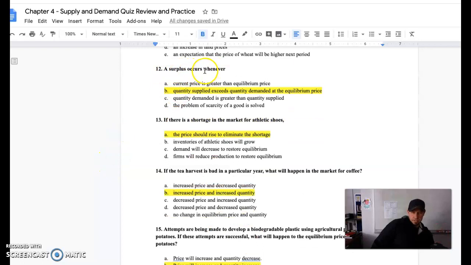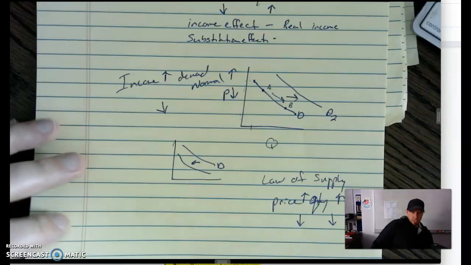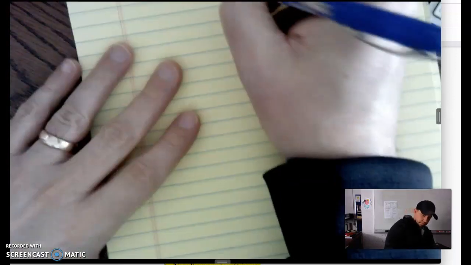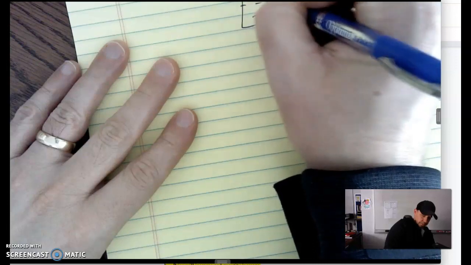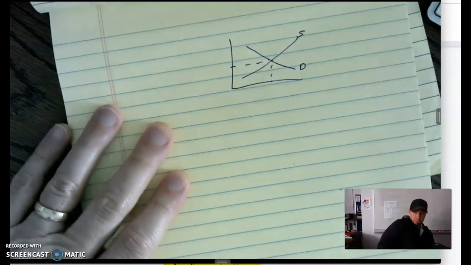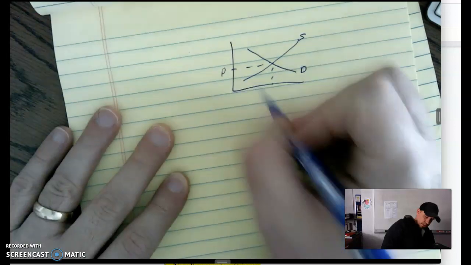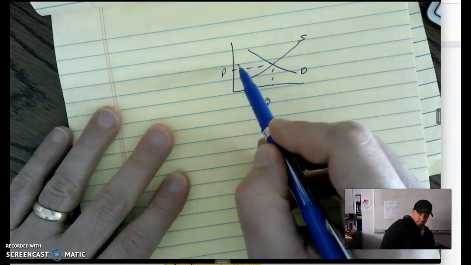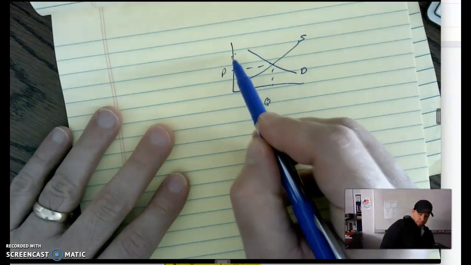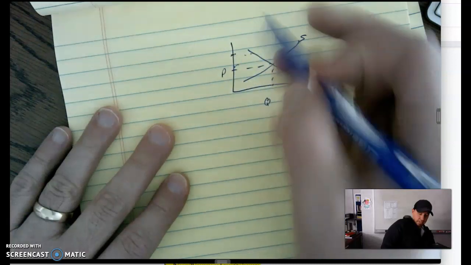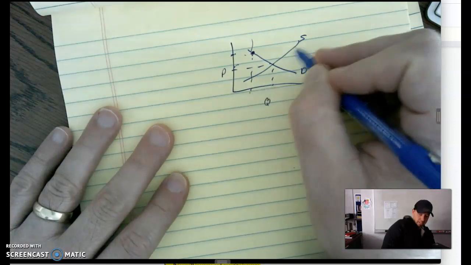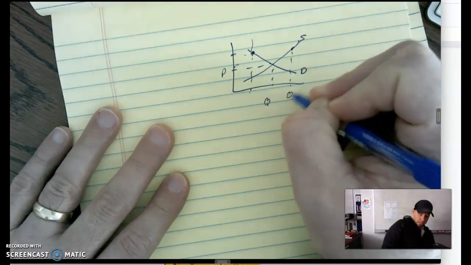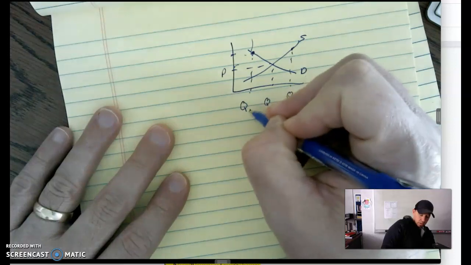12, a surplus. When does a surplus occur? Remember, there's our supply, there's our demand curve. A surplus is always going to occur when price is above equilibrium. Price is above, so somewhere above here. And that means our quantity demanded is going to be less than our quantity supplied. So here's our quantity supplied, here's our quantity demanded.